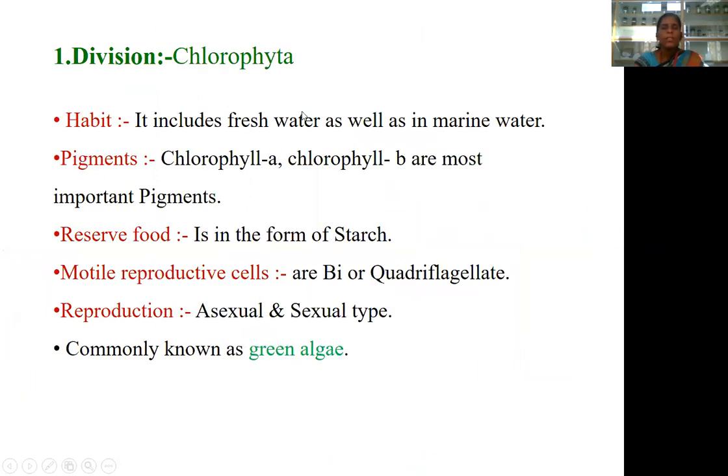We will now discuss the general characters of Chlorophyta. The members of Chlorophyta occur in freshwater as well as marine water. Chlorophyll a and chlorophyll b are the most important photosynthetic pigments in this division. The reserve food matrix is in the form of starch. Motile reproductive cells are biflagellate or quadriflagellate in nature. Reproduction occurs by asexual and sexual types. The Chlorophyta is also known as green algae.